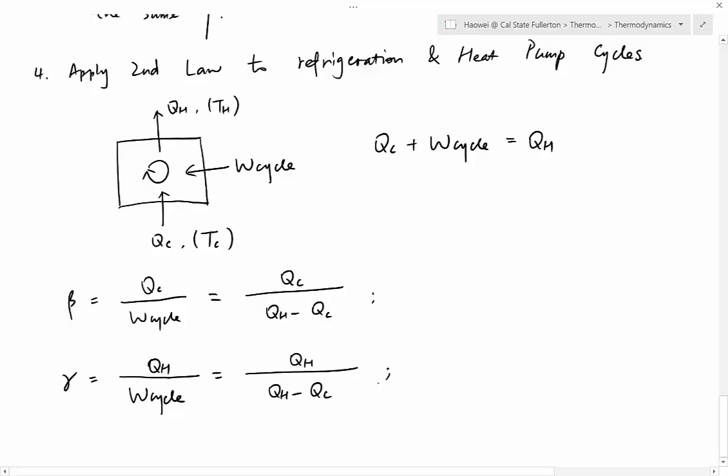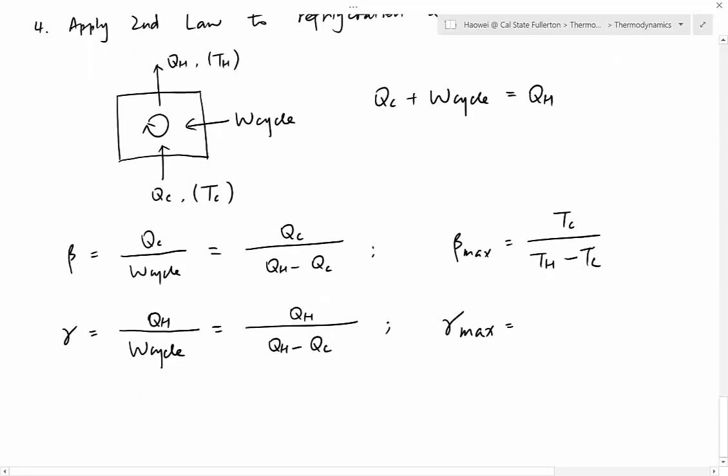So we want beta and gamma to be as big as possible. The bigger the beta and gamma are, the better your performance is. So next question is, how big can they go? So we introduce beta max and gamma max. Just like efficiency, there's an upper limit for them. Beta max is to change Q to T. So it's Tc over Th minus Tc.